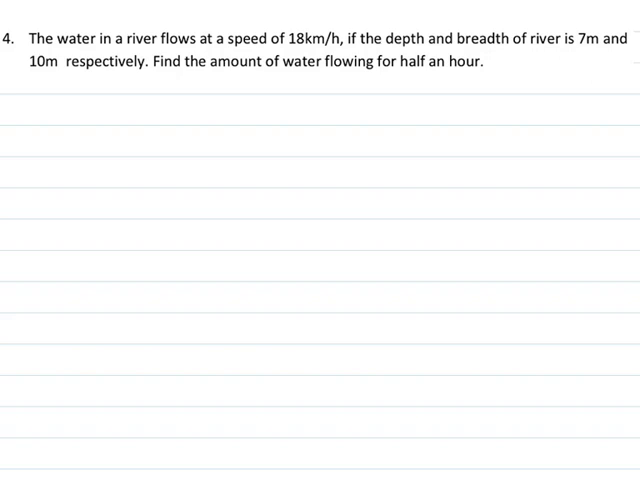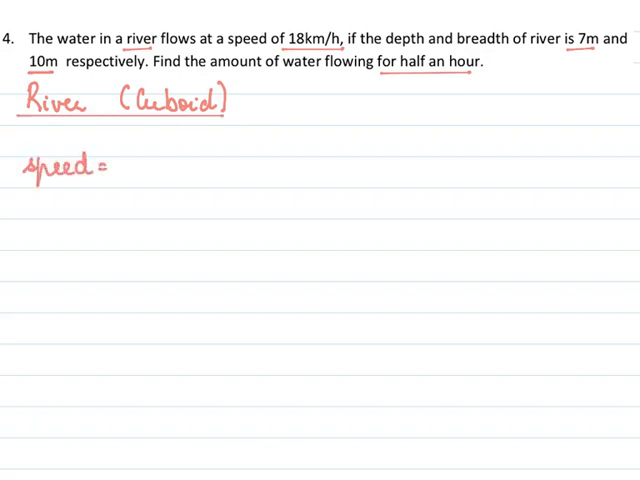The water in a river flows at 18 km per hour. If the depth and the breadth of the river is 7 meter and 10 meter respectively, find the amount of water flowing for half an hour. So here we have a river, and when we talk about the river, it is the shape of a cuboid. So for this river, the speed of water is 18 km per hour.